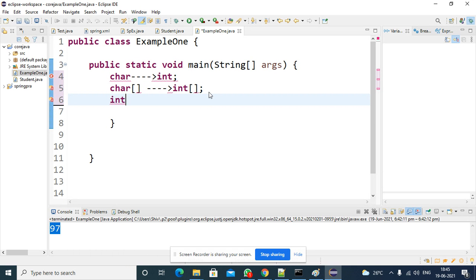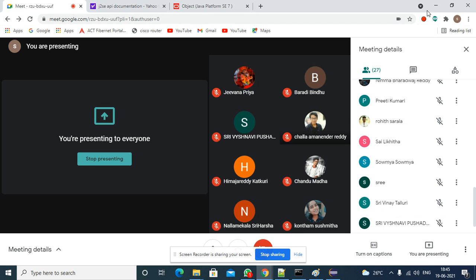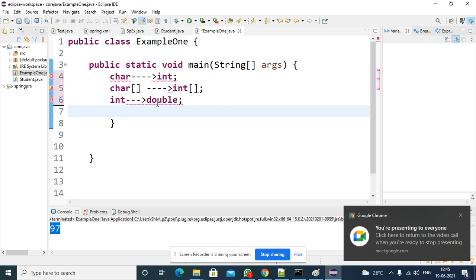Is integer to double value possible or not? Yes, possible. You have to remember that diagram: byte, short, int, then long, float, to double. In the forward direction, you can assign the values, no problem. If you take 10 as an integer and assign it to a double type, you will get 10.0. Any doubts? So you can assign an integer number to a double type, no problem.